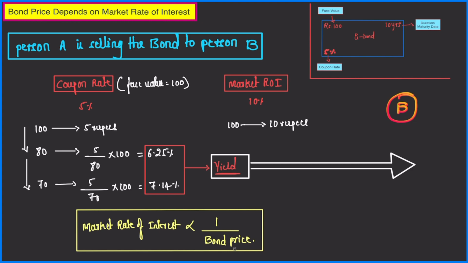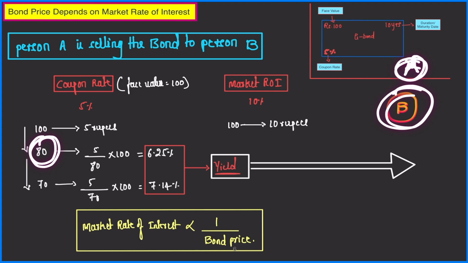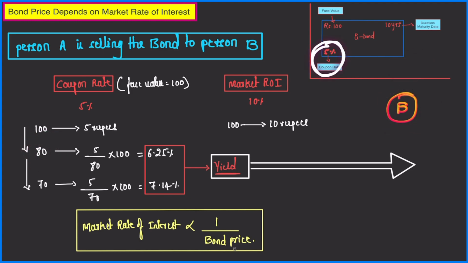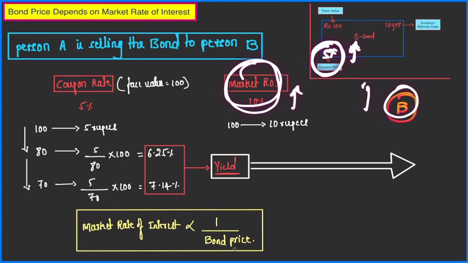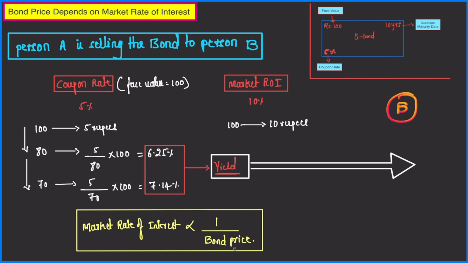How does that happen? Let's say person B asks person A to sell the bond at 80 rupees. What is the face value? 100 rupees. But person B is asking person A to sell it at what price? 80 rupees. Why? Because he wants his return to be more than 5%, since the market rate of interest is very high. So he wants his return on the bond to be very high. Now what is happening here? Market rate of interest is high, so bond price is falling because overall return must be high. Getting the point? Are you understanding the relationship between market rate of interest and bond price?